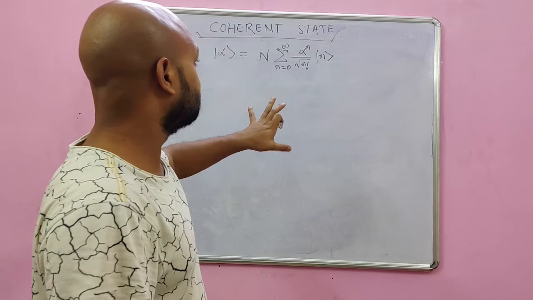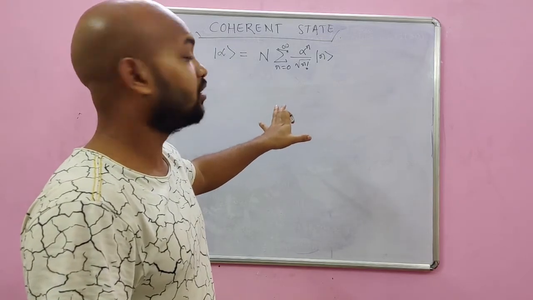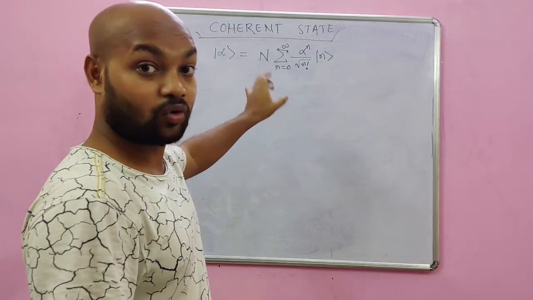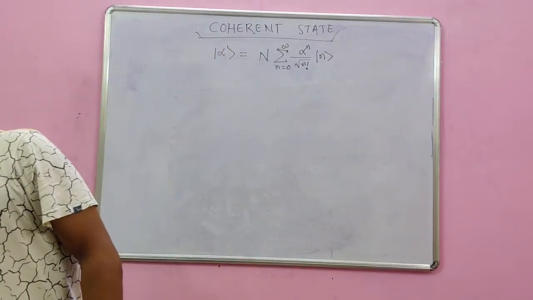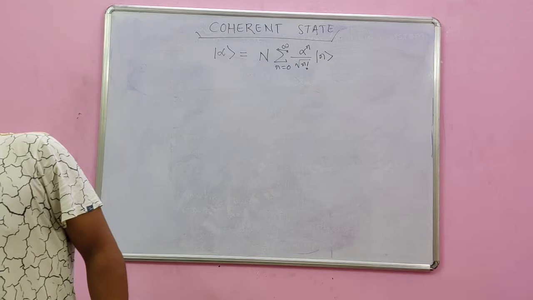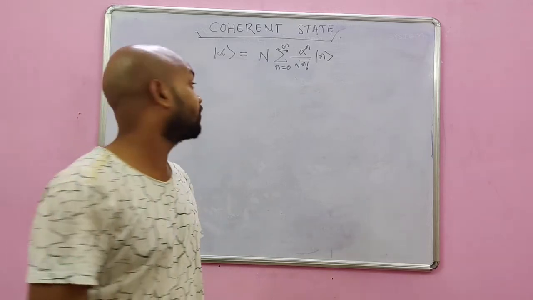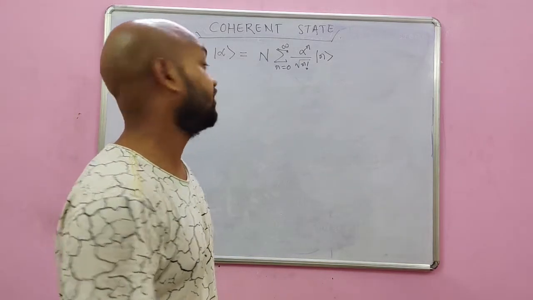So this is a coherent state, and one best example of a coherent state is the laser light. Okay.